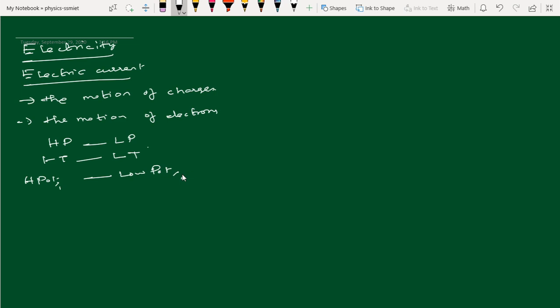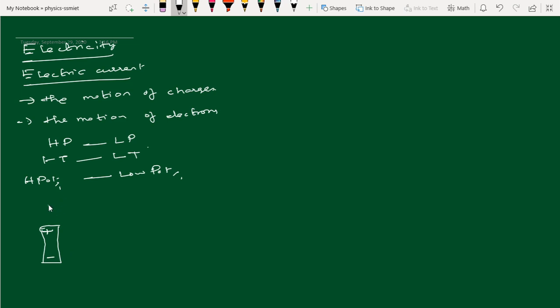Thus the electric current flows from the positive terminal of the battery and ends at the negative terminal of the battery. I will show here. So this is the battery. Just consider this is the positive terminal of the battery, and this one is the negative terminal of the battery.